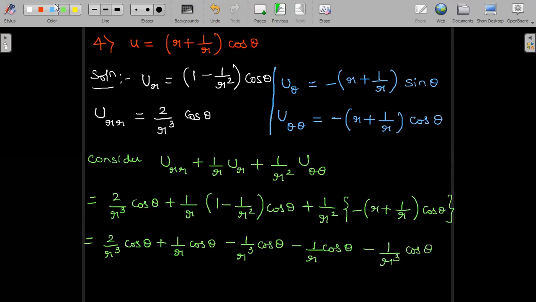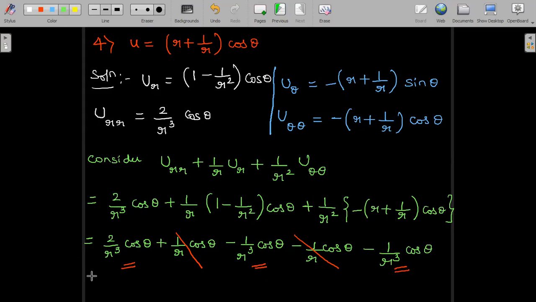So first observe the like terms and cancel off. So we have 1 by r cos theta cancelling with minus 1 by r cos theta. These two directly get cancelled. The remaining terms are minus 1 by r cube cos theta, minus 1 by r cube cos theta. They get added, which is minus 2 by r cube cos theta, which gets cancelled with this term. So 2 by r cube, minus 1 by r cube, minus 1 by r cube. So these three get cancelled and the sum is equal to 0.